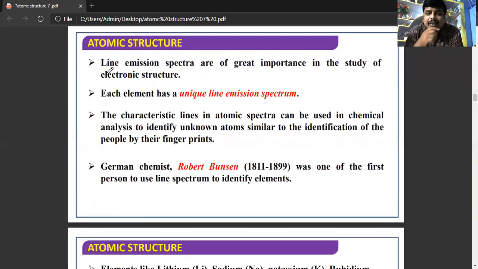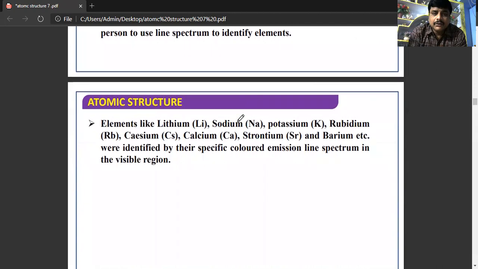Each element has a unique line emission spectrum. The characteristic lines in the atomic spectrum can be used in analysis to identify unknown atoms, similar to how fingerprints are useful for identification.